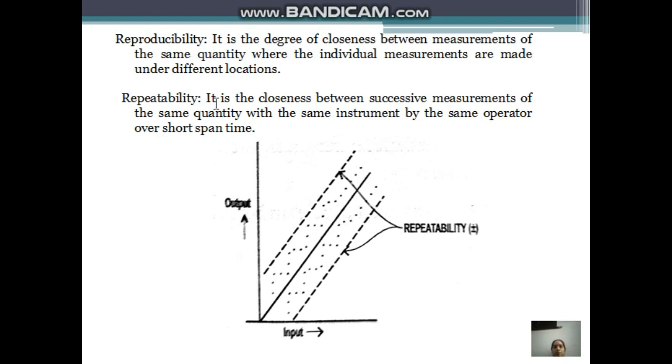Next one is repeatability. It is the closeness between successive measurements of the same quantity with the same instrument by the same operator over a short span of time. So if, for the same input quantity, the same operator operates the same instrument within a short span of time and the instrument gives the same reading, it is called repeatability.